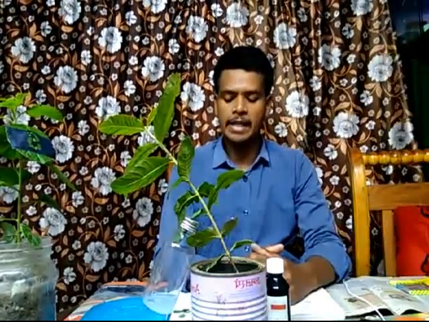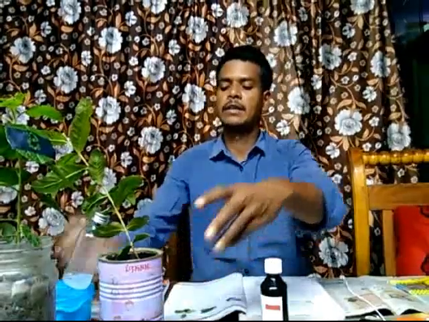Sunlight is necessary to form what? Starch. Now let us do this activity. Here are some models that explain sunlight is one of the necessary factors to form starch